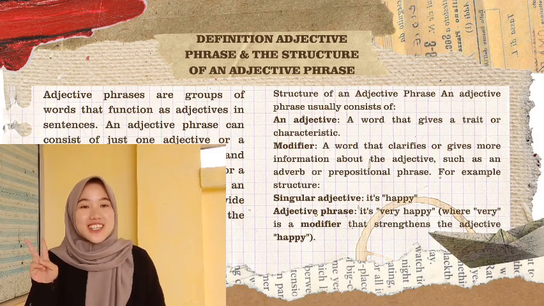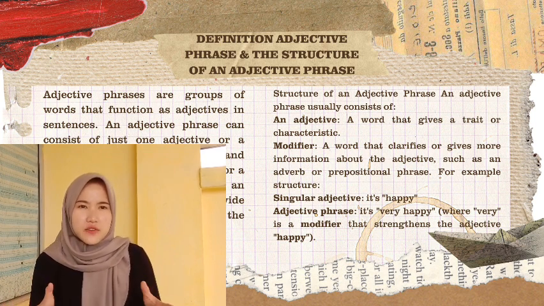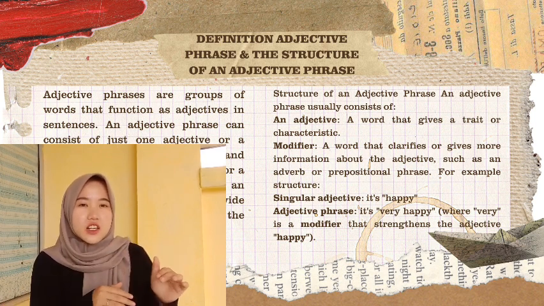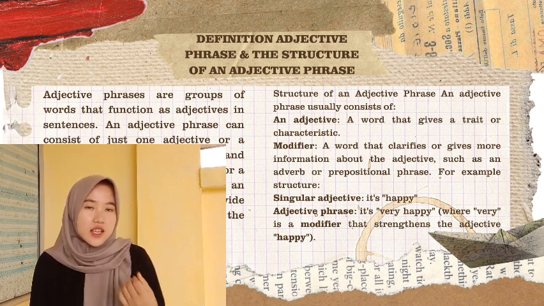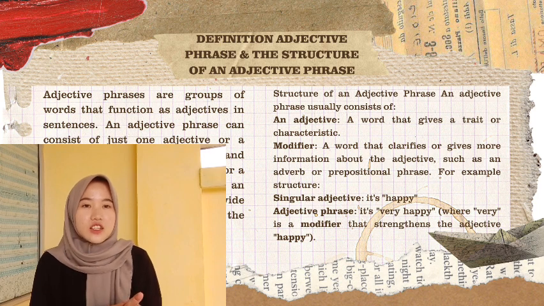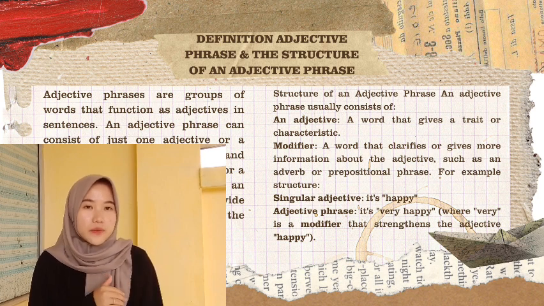Next, we enter the second material, namely adjective phrases. What are adjective phrases? Adjective phrases are groups of words that function as adjectives in sentences. An adjective phrase can consist of just one adjective or a combination of an adjective and another word, such as an adverb or a noun. The main purpose of an adjective phrase is to provide additional information about the noun or pronoun in the sentence.